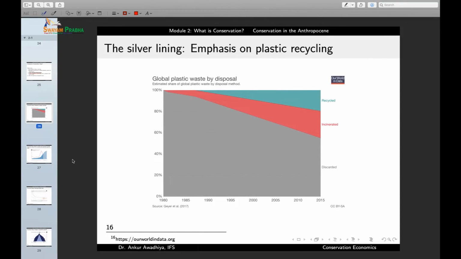There is an emphasis that we should not dump these plastics out into the atmosphere, or out into the environment, out into the water bodies. We should not just go and burn them off to release noxious fumes into the environment. There is a much greater emphasis on recycling things and on disposing these waste items in a more prudent manner.